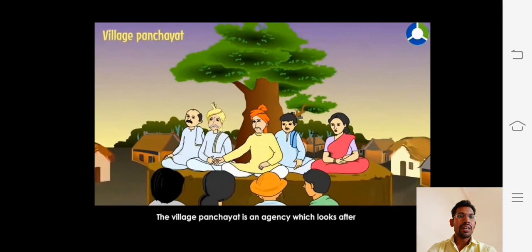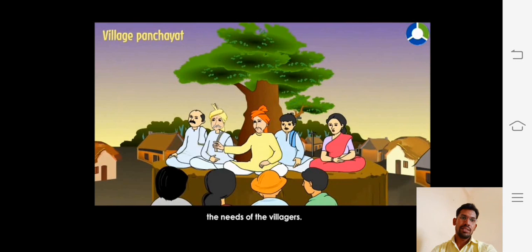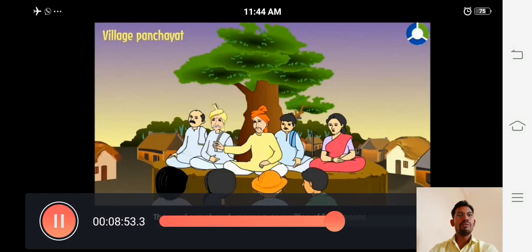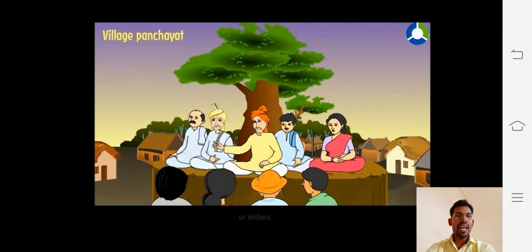Now the village Panchayat is an agency which looks after the needs of the villagers. Everyone can see and everyone can express their thoughts.